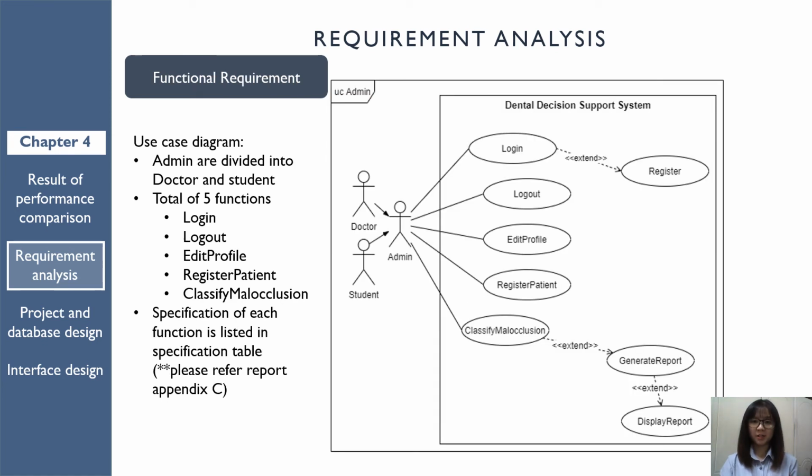The next diagram is the use case diagram. A use case diagram is a representation of the interaction between the user and the different use cases. 5 functions are involved in the diagram. Admin is the user of the use case. Each of the functions is then illustrated using activity and sequence diagrams.